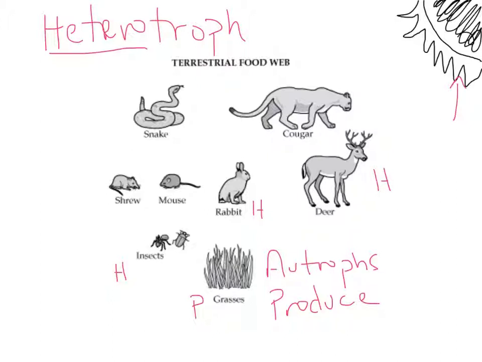They are also herbivores. Omnivores are organisms that can eat both producers and consumers. And so our only omnivore in this food web is a mouse. So we're just going to label that O for omnivore, eating both a producer, they eat grass, and a consumer, they eat insects. And carnivores are things that strictly eat other consumers. And so we have three carnivores in this specific food web. We have a shrew, a snake, and a cougar.